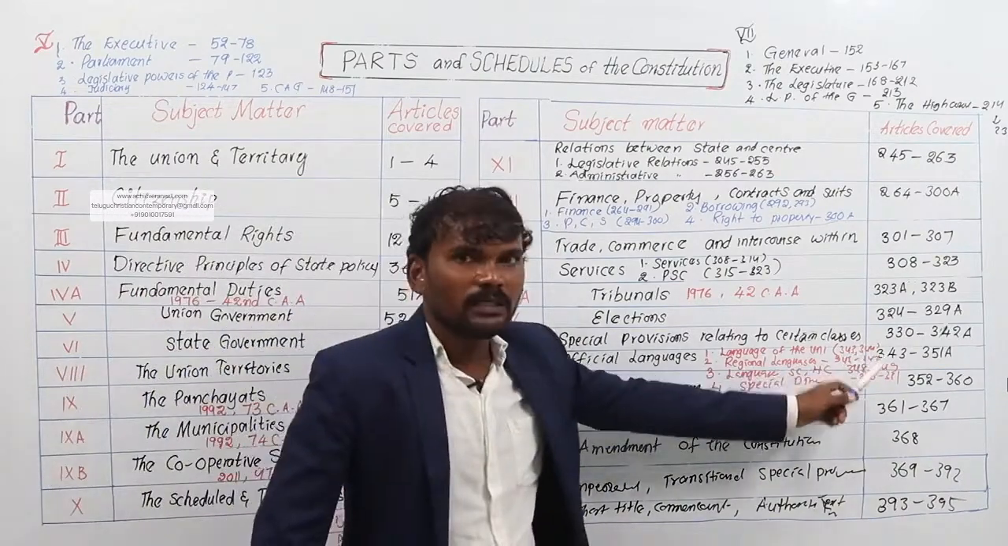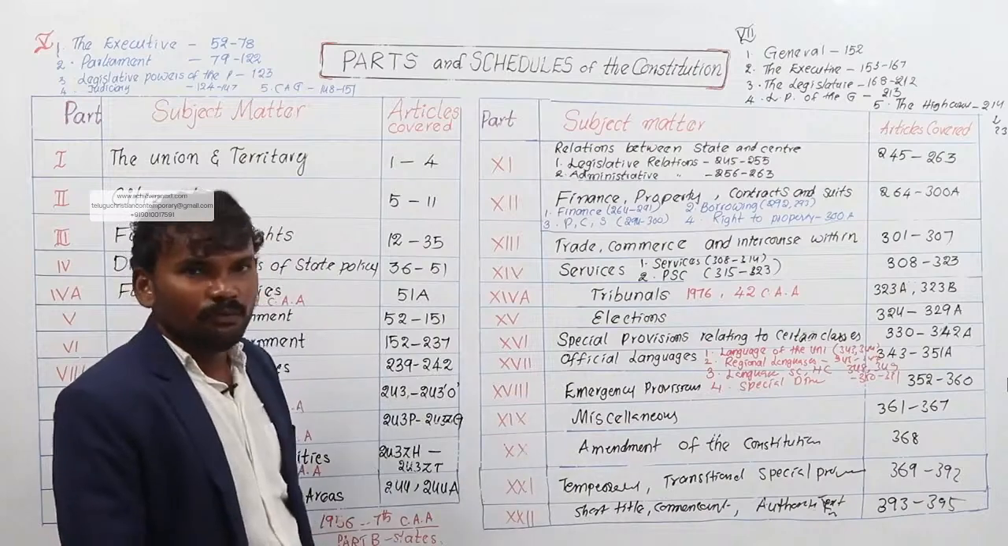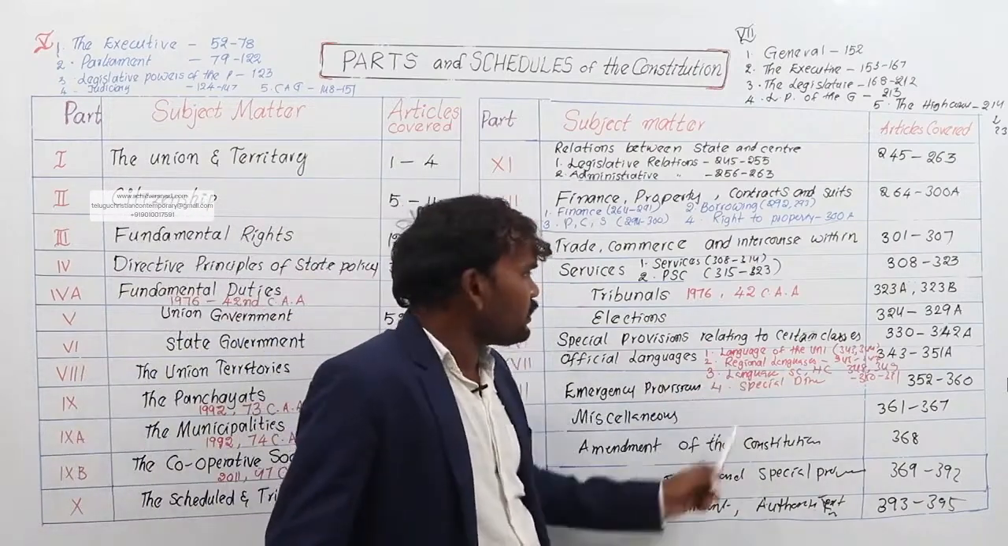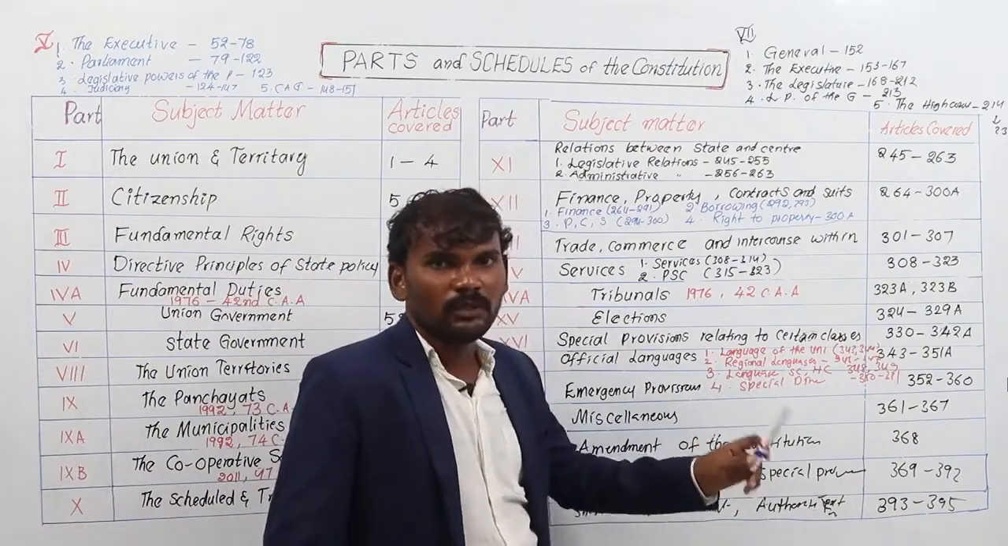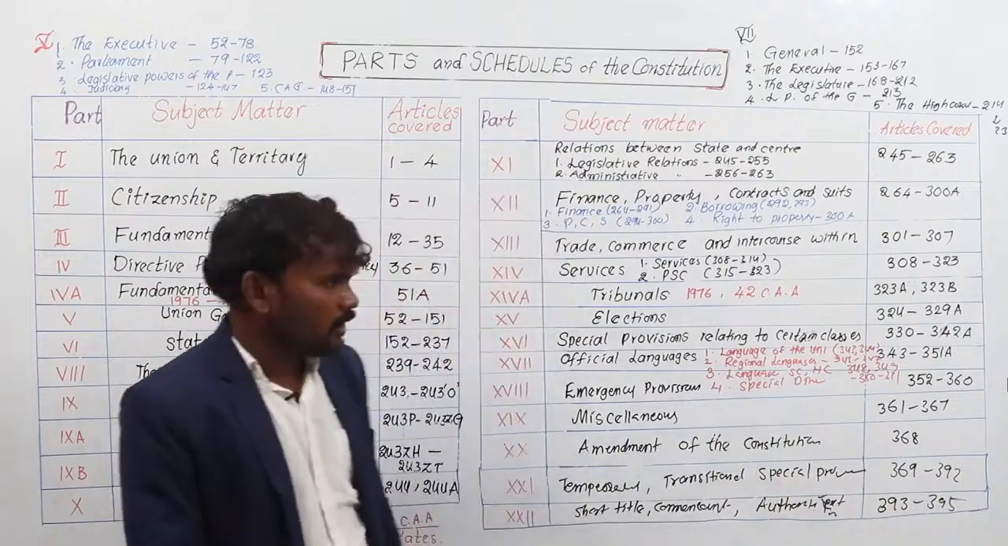And 17th part, official languages. Articles cover 343 to 351A. Further, it was divided into four chapters. First chapter is language of Union government. Second chapter is regional languages. Third chapter is language used in Supreme Court, High Court and so on. And fourth chapter is special directives.